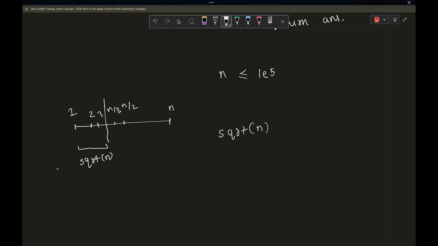let's say you just run up a loop from m equal to 1 till m into m is less than equal to n, basically m will be less than equal to square root of n.